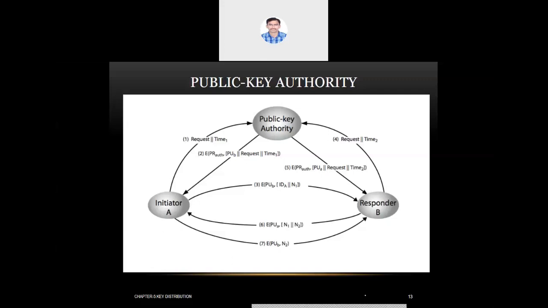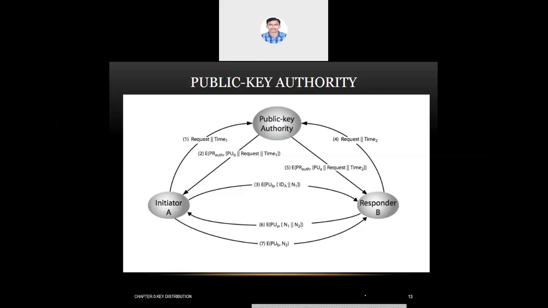When the responder gets that seventh transaction, he can easily decrypt it with his own private key, and he gets to know that the same N2 came back. Then B can make sure that A is the genuine, trusted person.